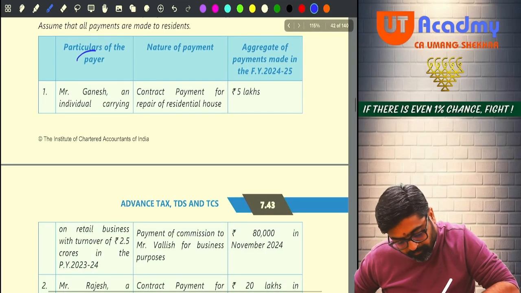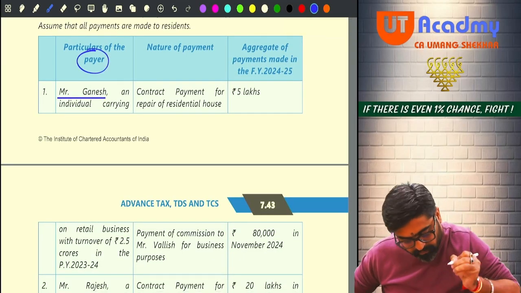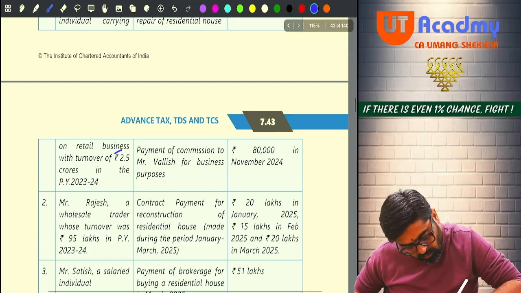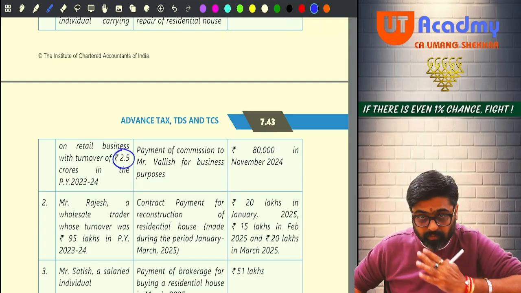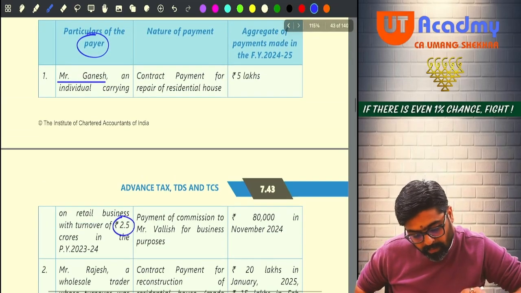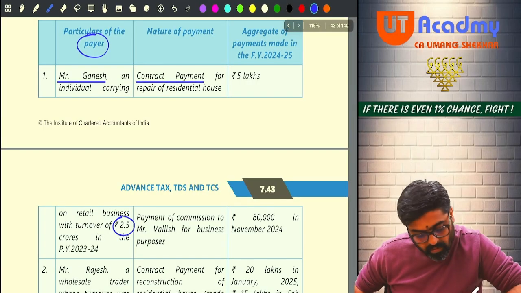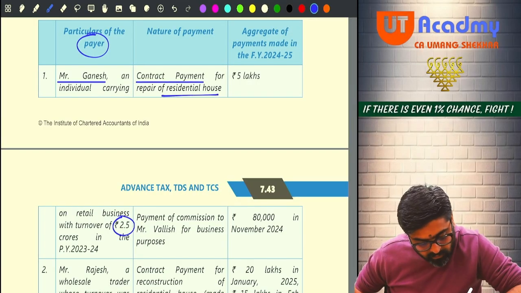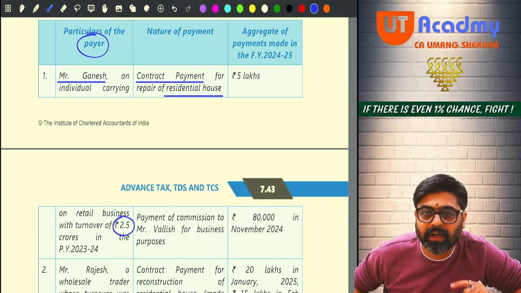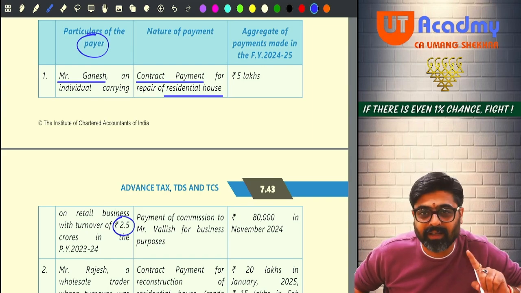He is the payer. Payer is an individual. And last year turnover is also more than 1 CR. Now this type of payer making what type of payment? Contract payment, for repair of residential house. It is a contract of personal nature.